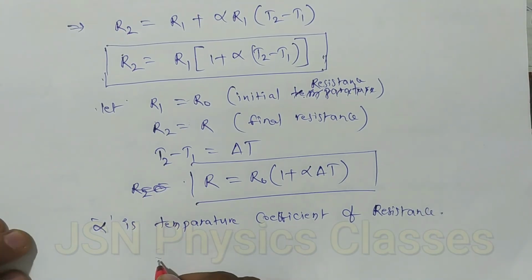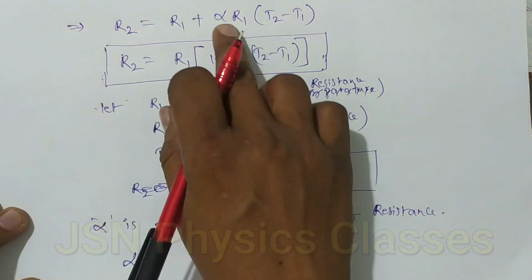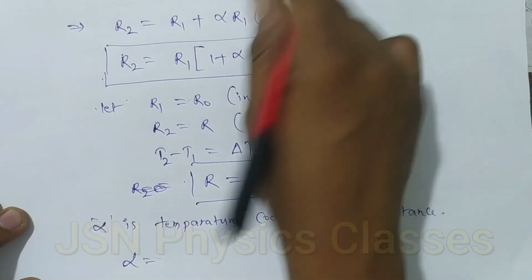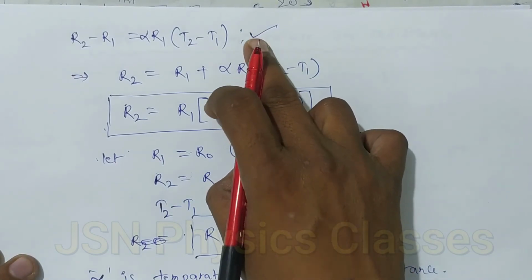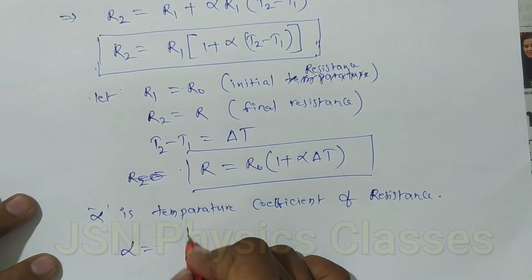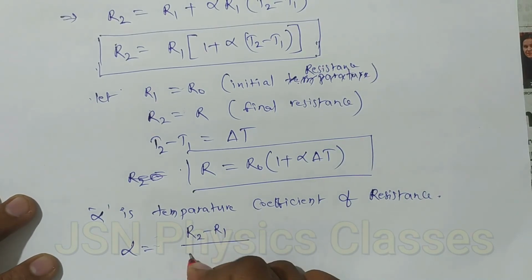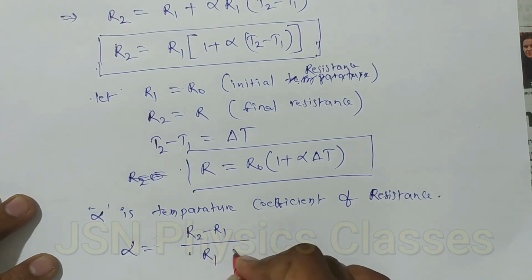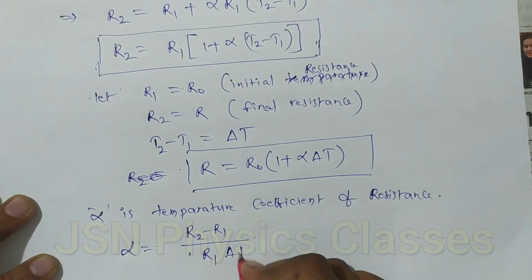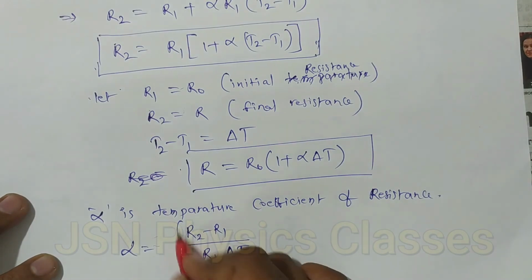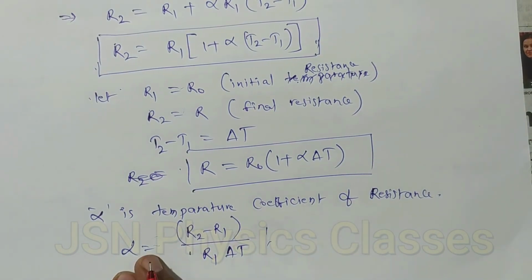So we can write alpha is equal to R2 minus R1 by R1 into delta T. From this you can write the units of alpha.